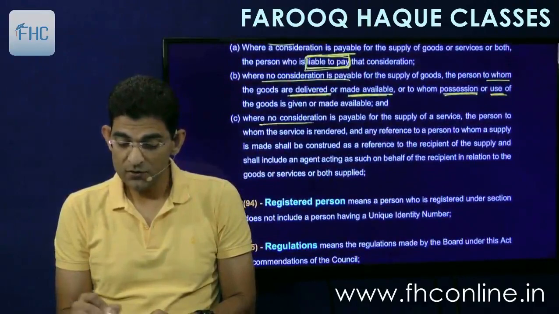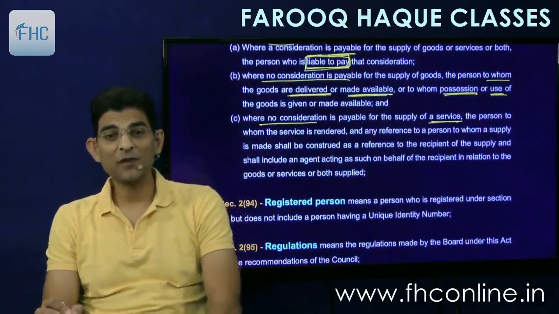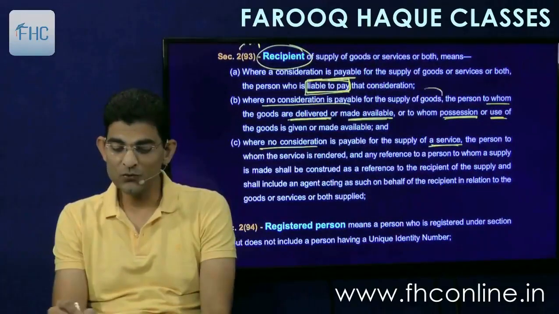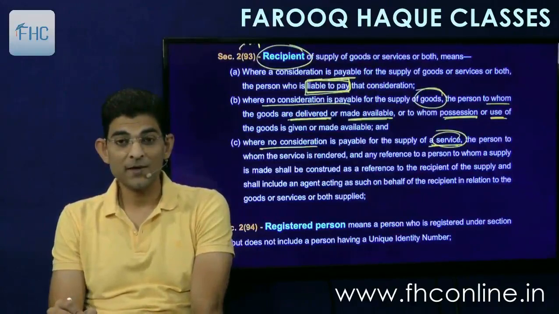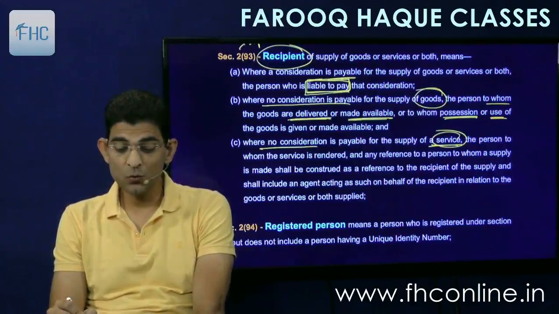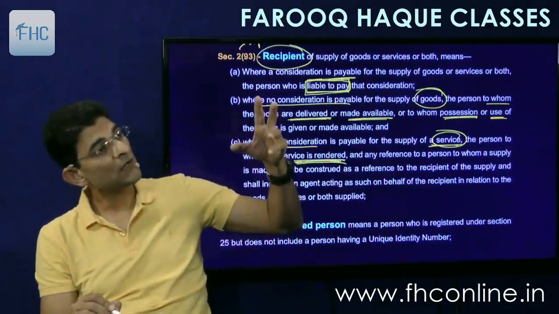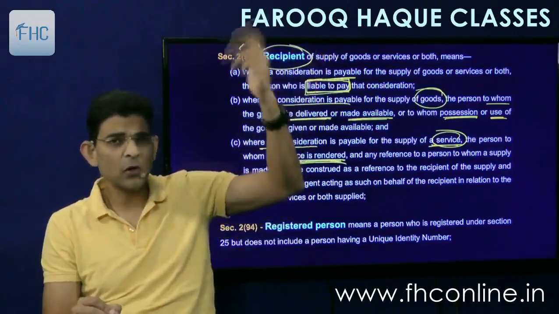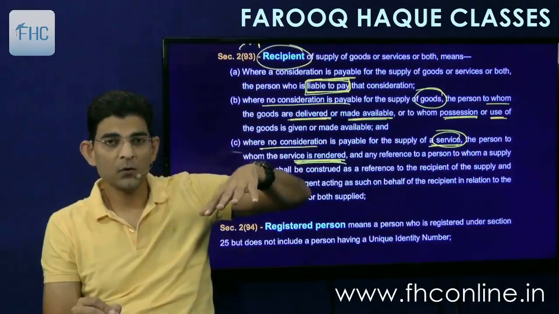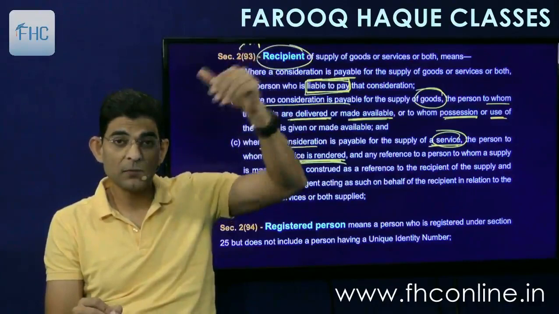And where no consideration is payable for supply of a service, in case of service, what will happen? So B clause is for goods, underline goods, and C clause is for service. Okay. So where no consideration is payable for supply of service, the person to whom this service is rendered, like I am setting up a new hair cutting salon, hair spa, and I call people that okay, today from 12 o'clock in the afternoon till 12 o'clock midnight we'll be giving free service.